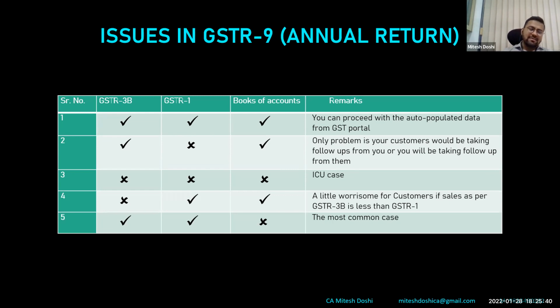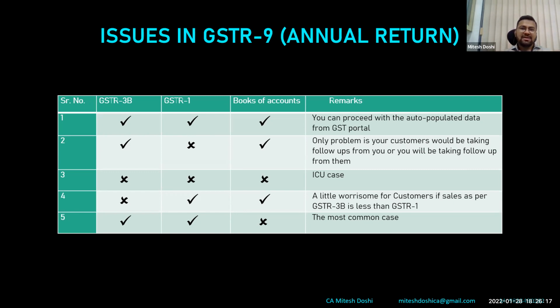So the fourth possibility is that 3B is not matching with GSTR 1 or books of accounts, while GSTR 1 and books of accounts are matching. So my customers are not going to harass me because ideally I have disclosed everything, and whatever is sales as per books has been shown in GSTR 1. However, in 3B, I have either shown excess or even shown less. Now it is a little worrisome if sales as per 3B is less than GSTR 1. Say books show the turnover is 10 crore, GSTR 1 shows the turnover is 10 crore, however 3B shows that turnover is only 8 crore.